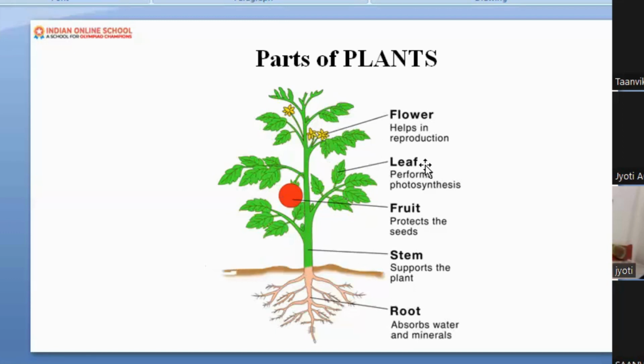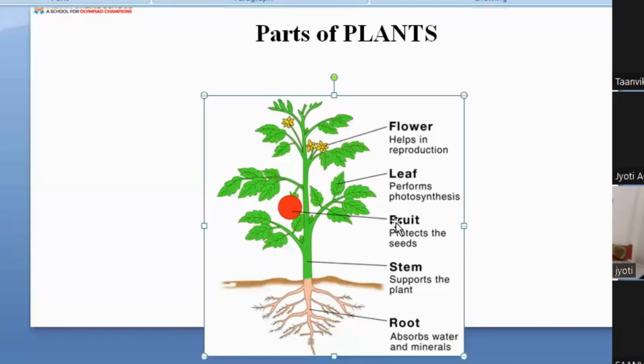Now here is a leaf. Can you see the leaf? So leaf is a what? What is it? I told you leaf is a... Yes. Kitchen. Wow, very nice. Kitchen of the plant, because all food is made by the leaf and the leaf gives all food to other parts of the plant.